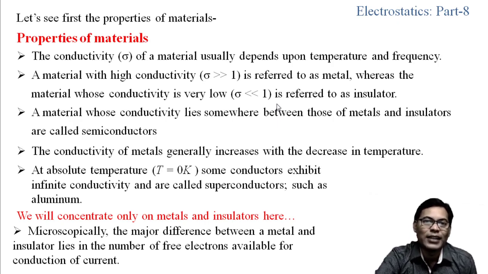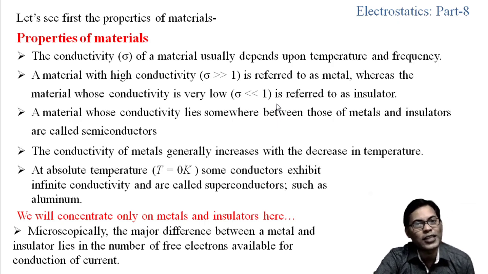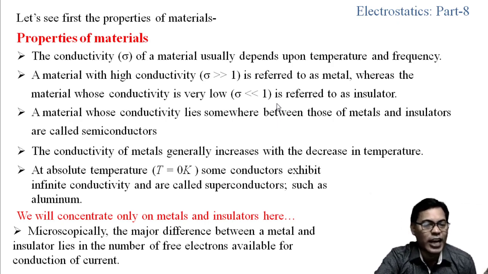But there is other material whose conductivity lies somewhere between those of the metals and the insulators, and we know these materials are called the semiconductors. But here we are not considering the semiconductors, we are going to consider the conductor and the dielectrics, and we are going to see the behavior of the electrostatic fields when it propagates through the conductor and the dielectric medium.